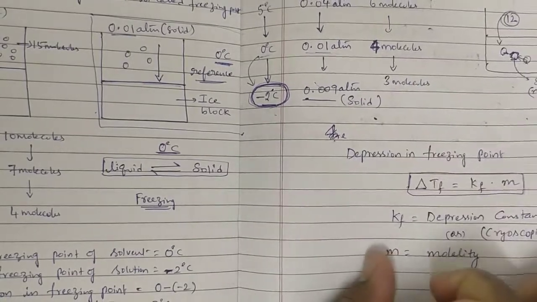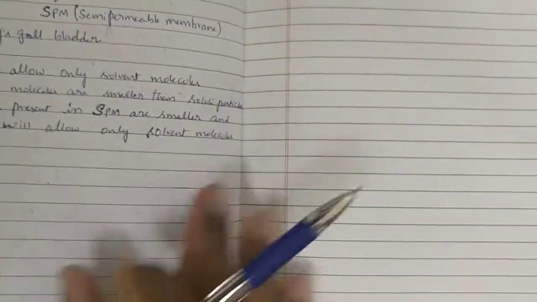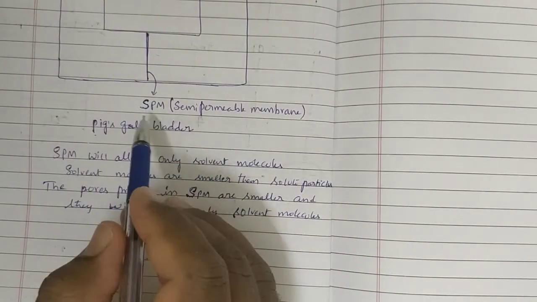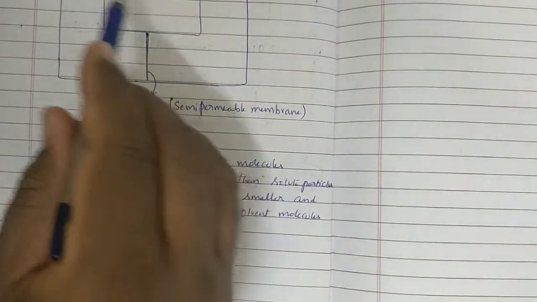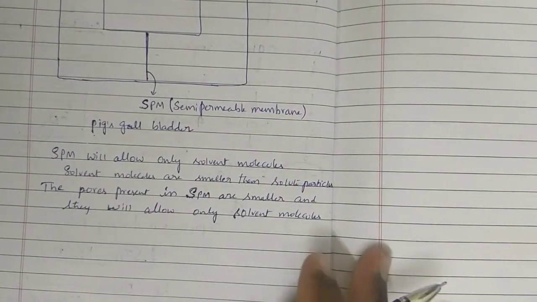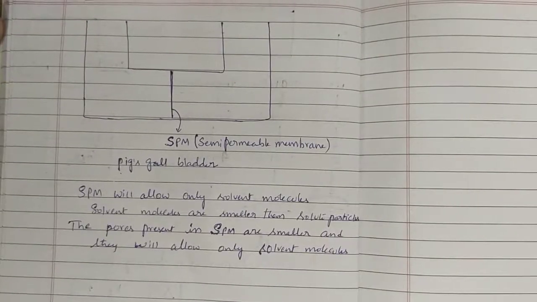We started with the osmosis process, but up to the importance of the semi-permeable membrane only we have seen. In the next class I will go through osmosis and osmotic pressure. Okay, I hope you are clear.